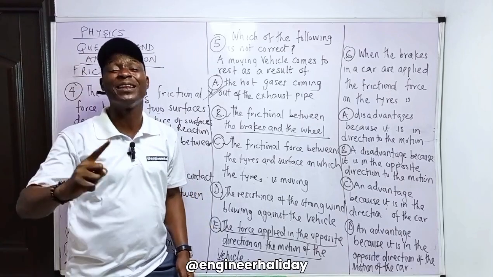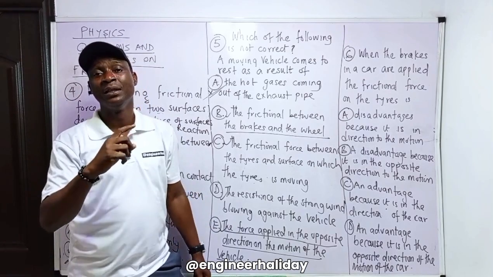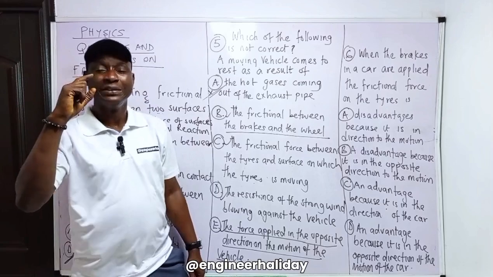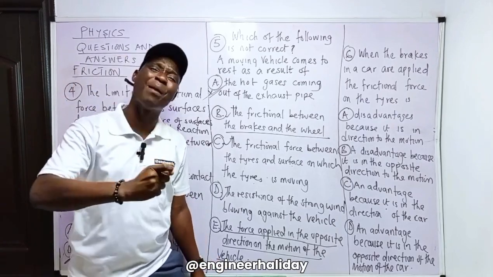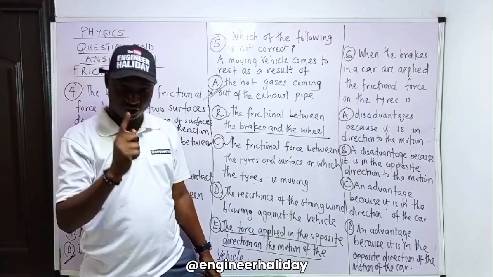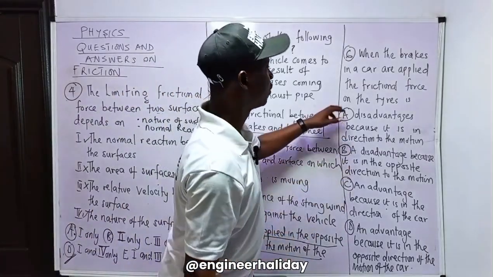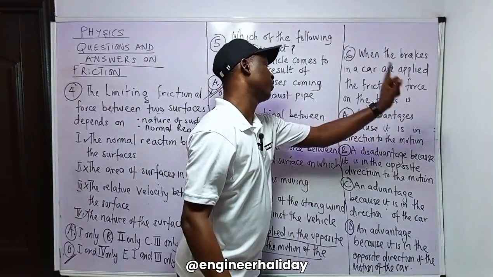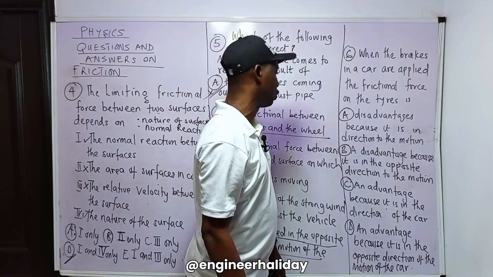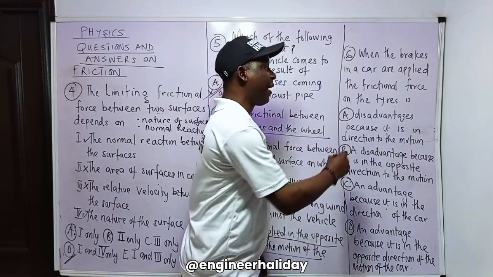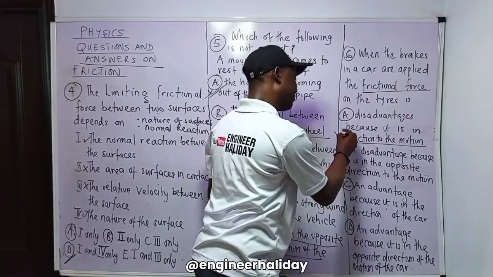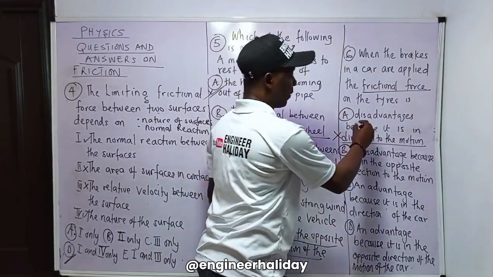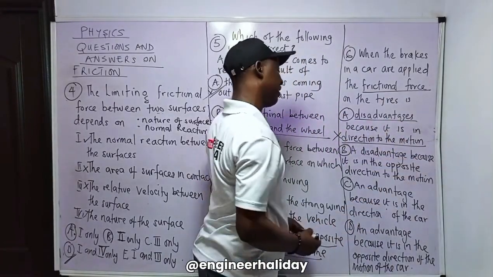Don't forget, a perfectly smooth surface, as I explained in the introduction part of the friction we did in this channel, is 0, while a perfectly rough surface is 1. Go and watch that video again. So now they say it's a disadvantage because it's in the direction of motion. No, frictional force can never be in the direction of motion. It's always in the opposite direction. So that statement is even wrong. There are two wrong statements here: disadvantage and same direction.